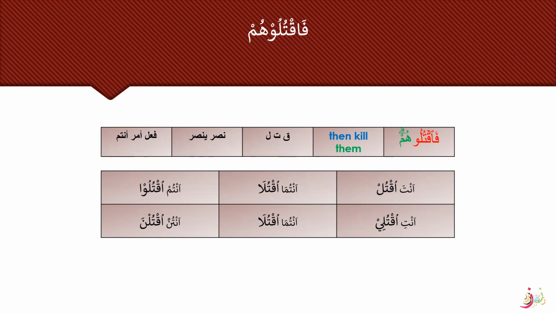Then kill is the fi'l amr, the command, and it is from Nasara Yansuru, family one, because it is not from family three. For this we know that the command is made from the second person chart and we are going to apply these six sigas: Anta uqtul, antuma uqtula, antum uqtulu, anti uqtuli, antuma uqtula, antunna uqtulna.